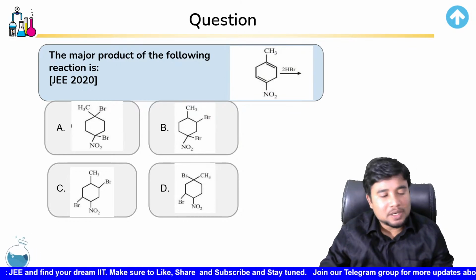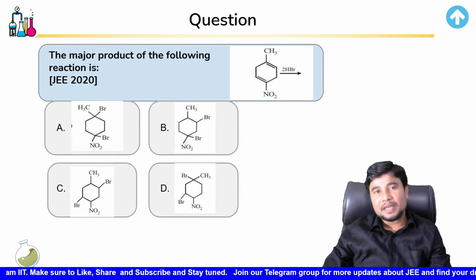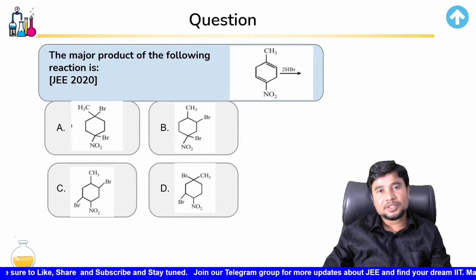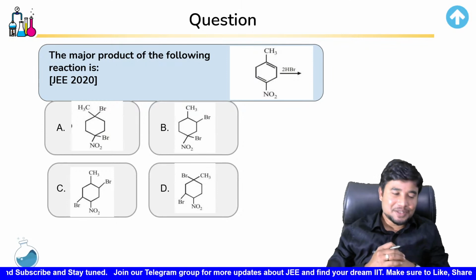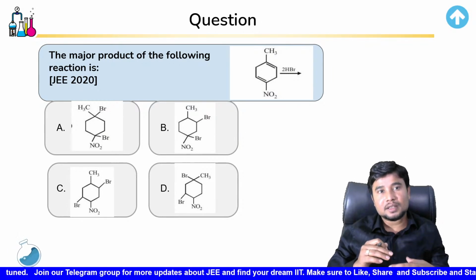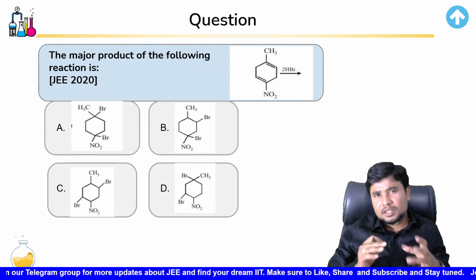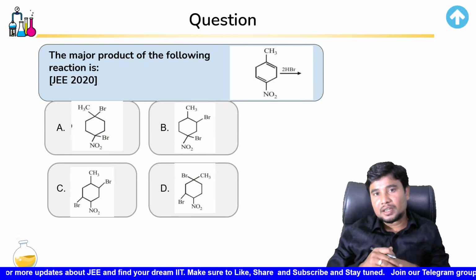Okay. So let us try some problems, and better if it is from JEE, right? The major product of the following reaction is, this question was asked in 2020. So just imagine, like, you would need to use this and you would need to try this yourself. The major product of the following reaction is, what is the reaction? The molecule is being reacted with HBr.